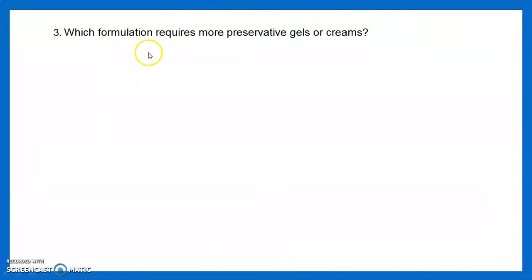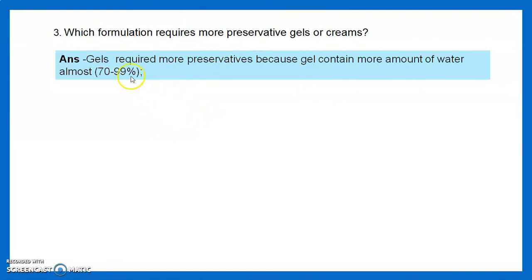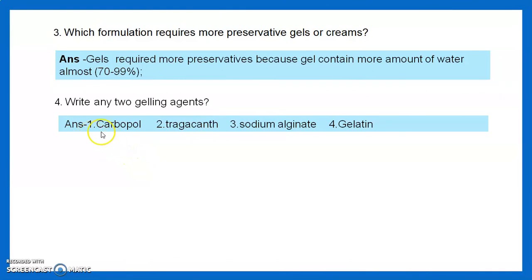The next question is: which formulation requires more preservatives, gel or cream? The answer is gels. Gels require more preservatives because gel contains more water, almost 70 to 99%. The next question is: write any two gelling agents. The answer is carbomer, tragacanth, sodium alginate, gelatin. All these are used as gelling agents.